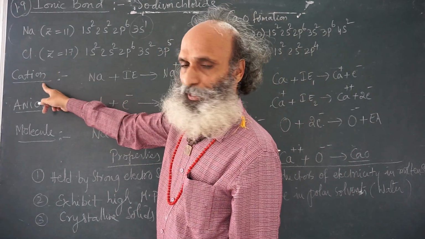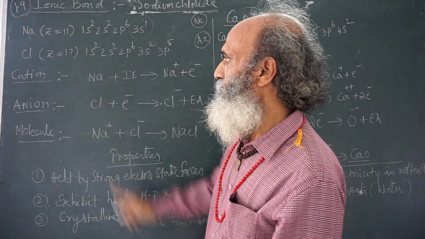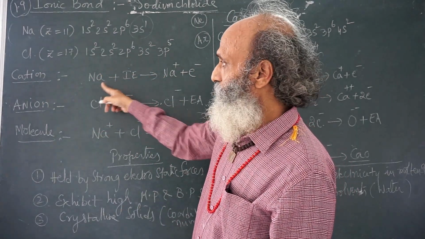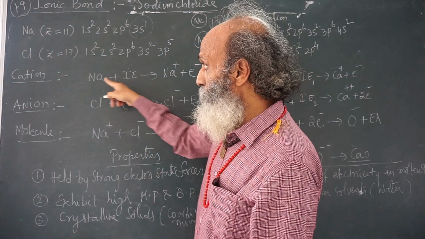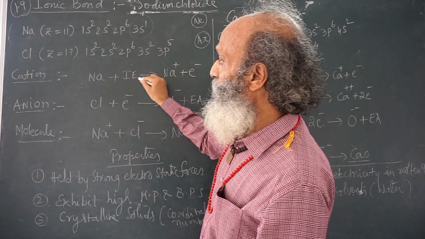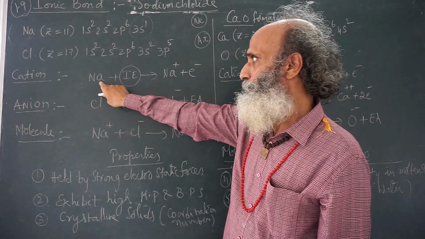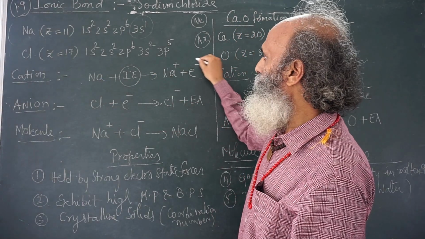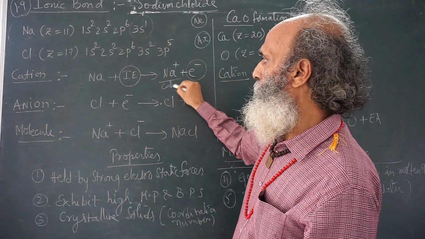Now, cation formation. Cation formation means positive ion formation. When energy is given to sodium, we use this energy to liberate an electron from the sodium atom. Therefore, this is ionization energy. When ionization energy is given to sodium, sodium releases an electron and a cation is formed.